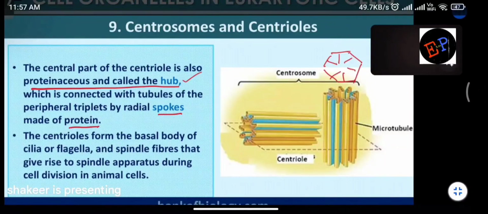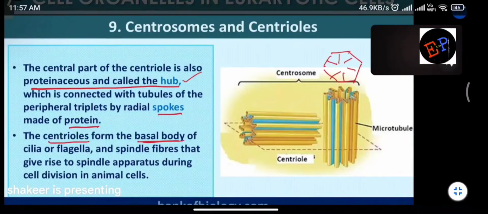So what is the function of a centriole ma? They form the basal body. And what is the function of basal body? From these basal bodies only cilia and flagella, they will develop. Are you able to understand ma? And one more function is they are responsible for forming the spindle fibers also.